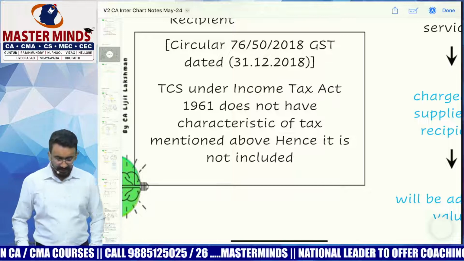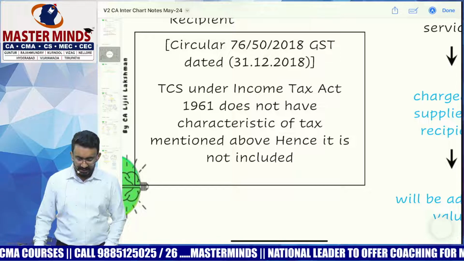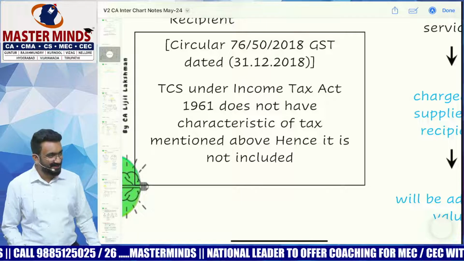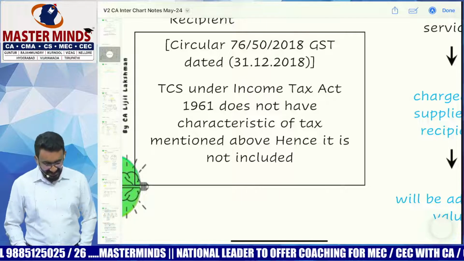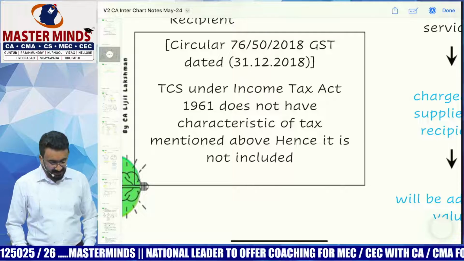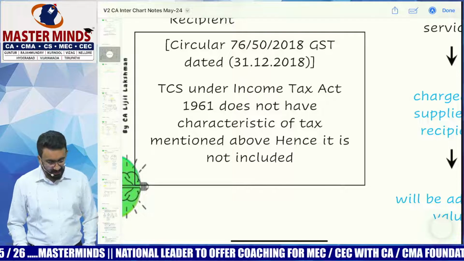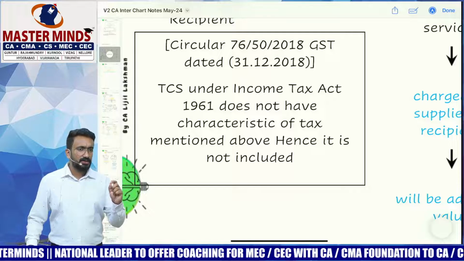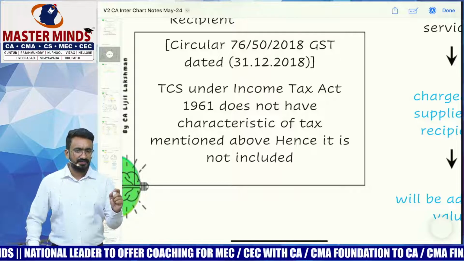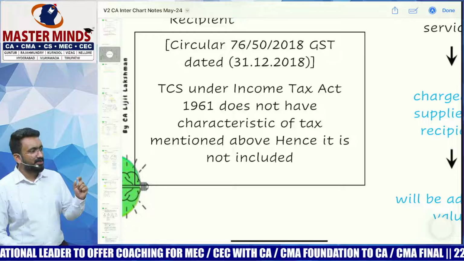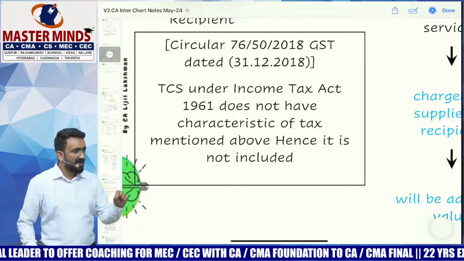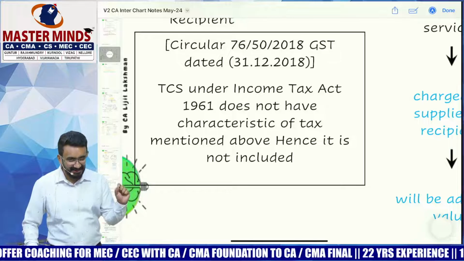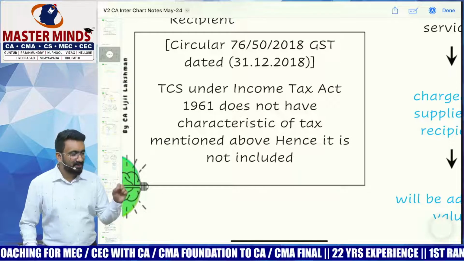Let's read it. TCS under Income Tax Act 1961. Pretty sure you've studied all the TCS provisions already. TCS under Income Tax Act 1961 does not have the characteristics of tax mentioned above, hence it is not included. I'll take a look at the logical viewpoint of TCS. Okay. Now I've already taught you TCS in GST, right? So the whole idea of TCS in income tax is quite different. Look at this.